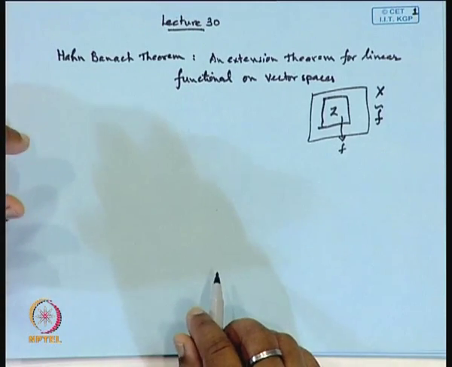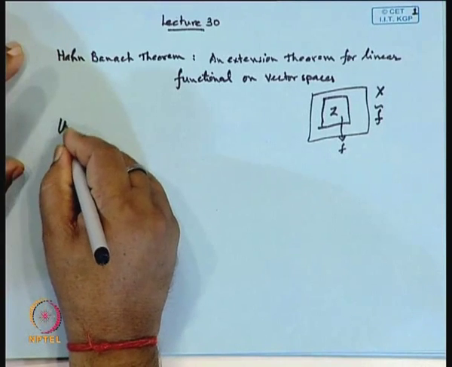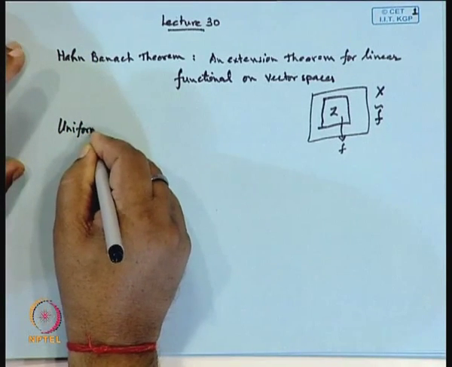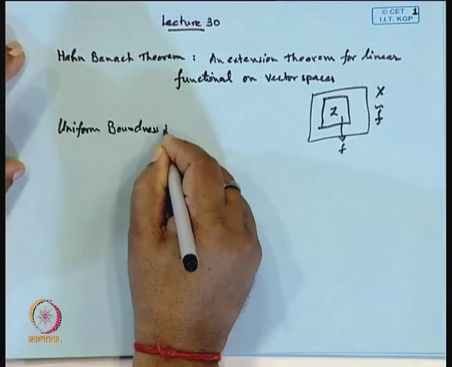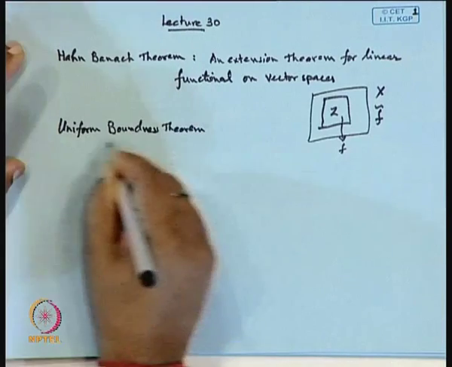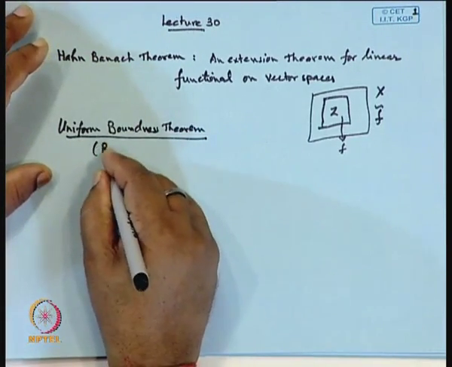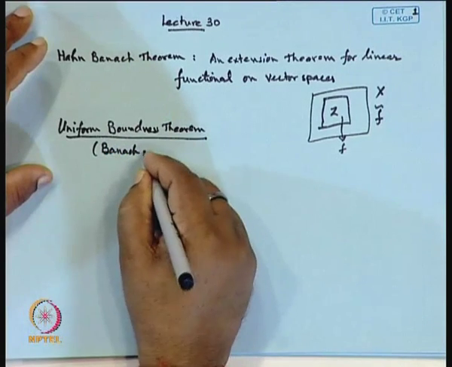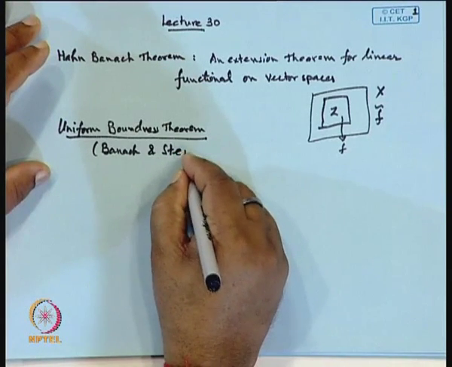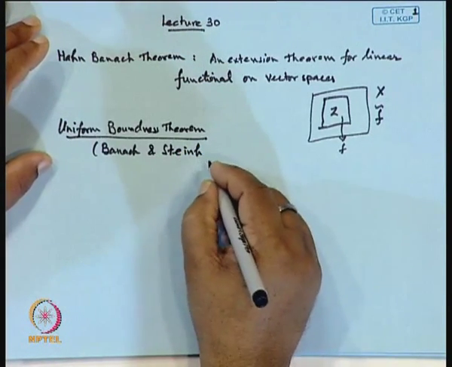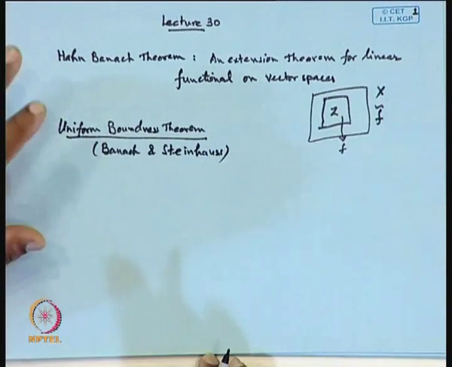Then another result is the uniform boundedness theorem. This theorem is given by Banach and Steinhaus, and is also known as the Banach-Steinhaus theorem.